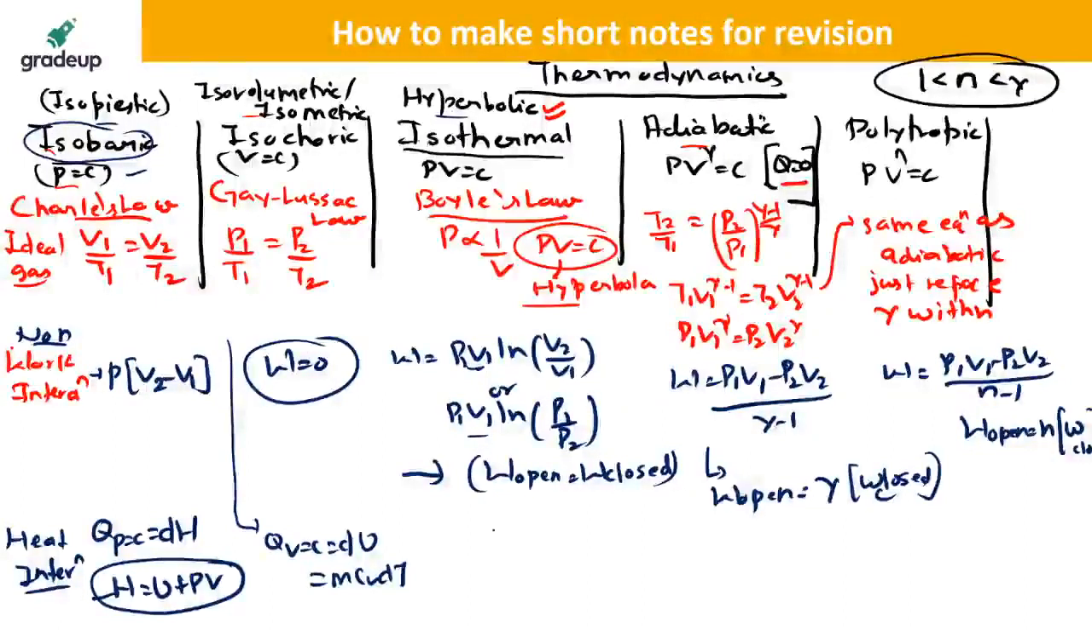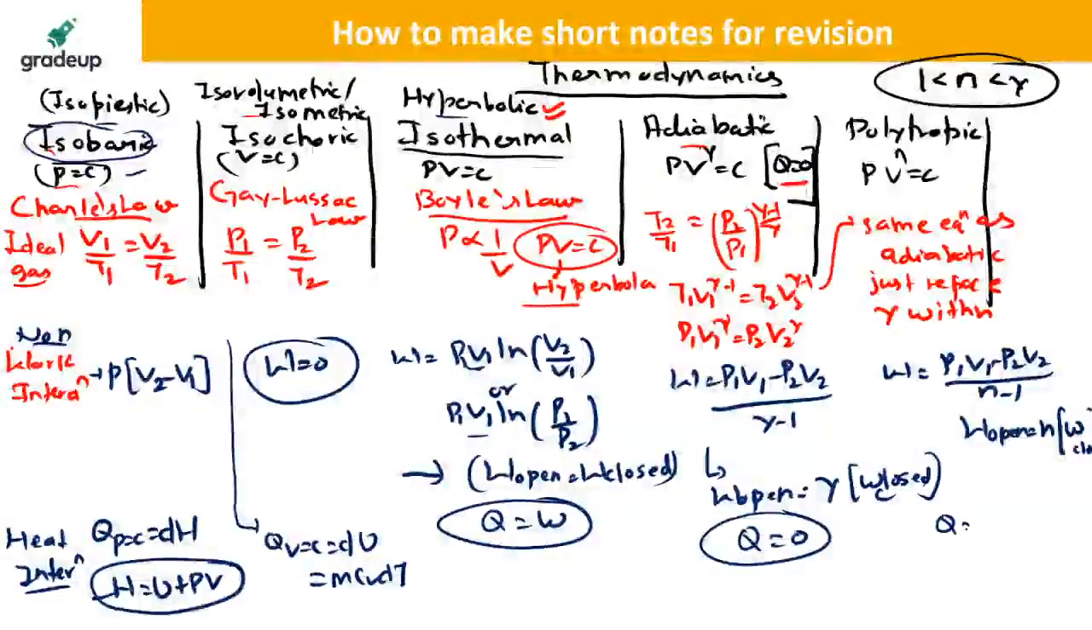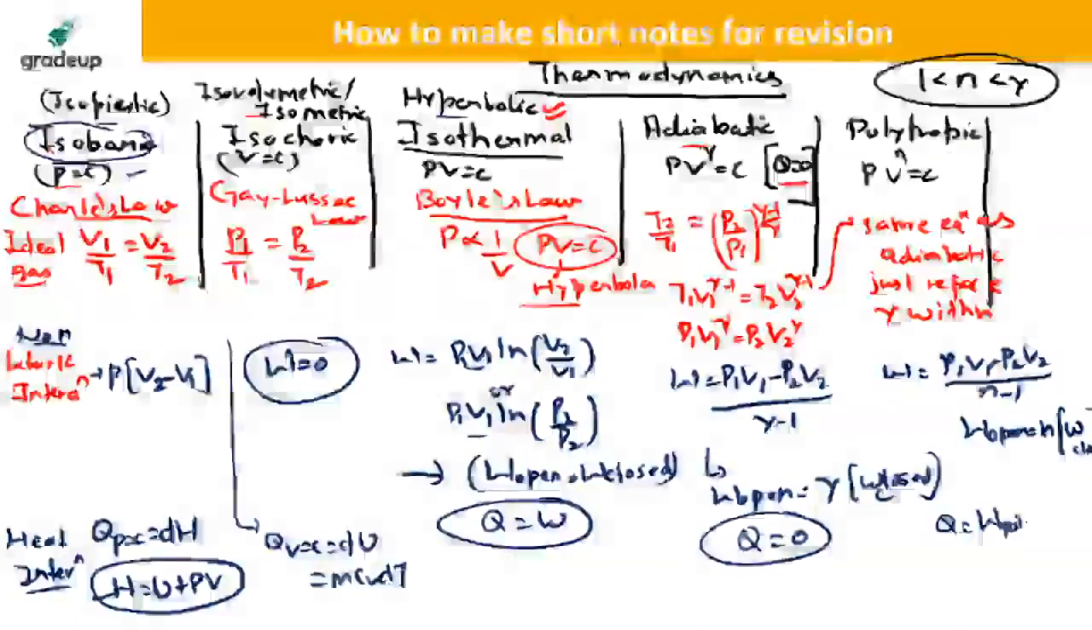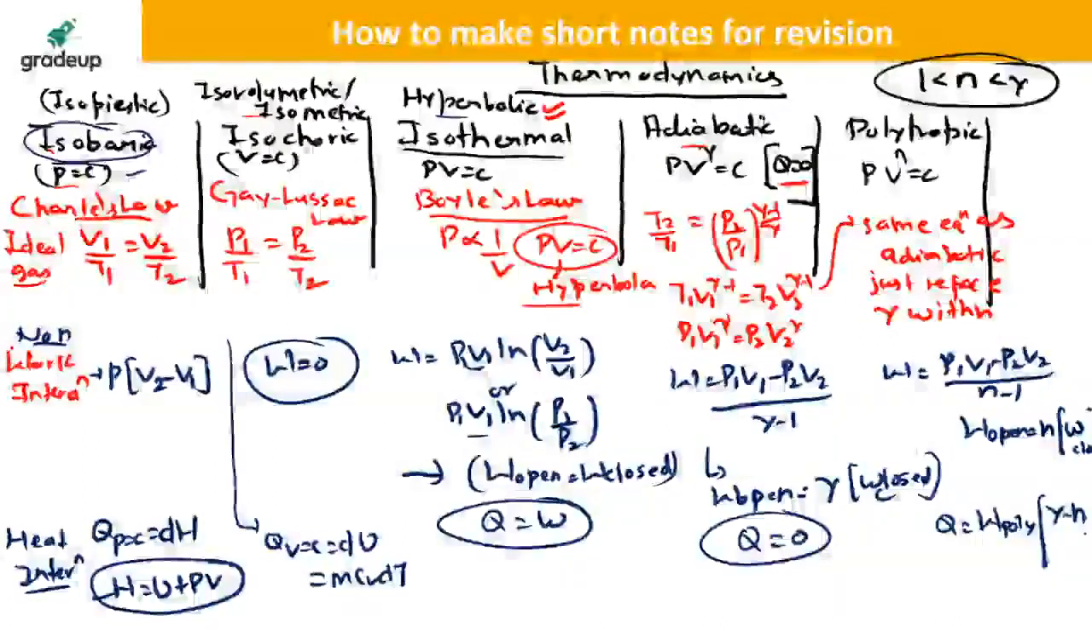For hyperbolic process, the heat interaction is equal to the work interaction for the process. For adiabatic process, the heat interaction is 0, you know that. And for polytropic, the heat interaction is equal to the work of polytropic process times (gamma minus n) over (gamma minus 1).